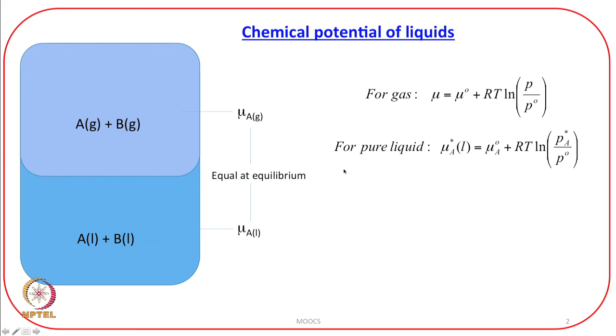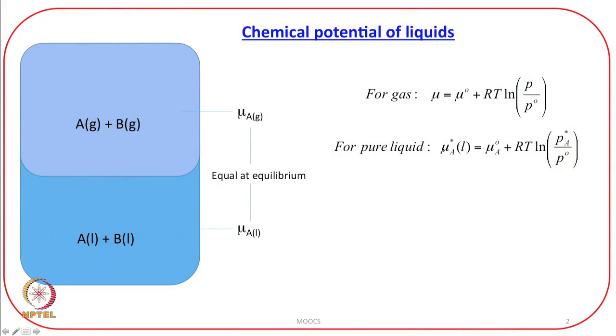Let us assume that I have a pure liquid. When you have a pure liquid, just A, and this liquid is in equilibrium with its vapors because of its vapor pressure, then at equilibrium the chemical potential in the liquid form and gas form will be the same.